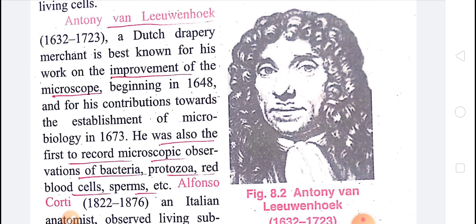After that, by the use of his microscope, he saw the cells of bacteria and protozoa, and later he also saw blood cells and sperm cells. So Antony van Leeuwenhoek discovered the living cell.